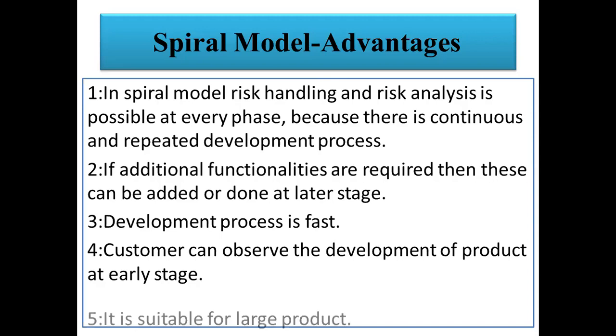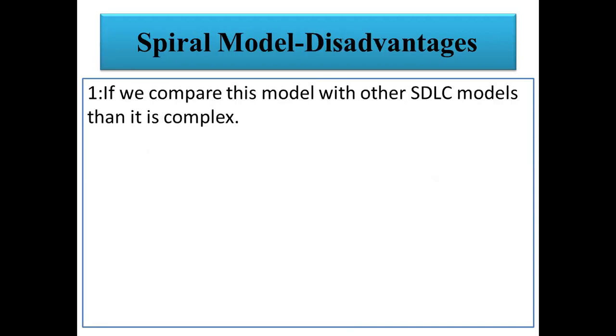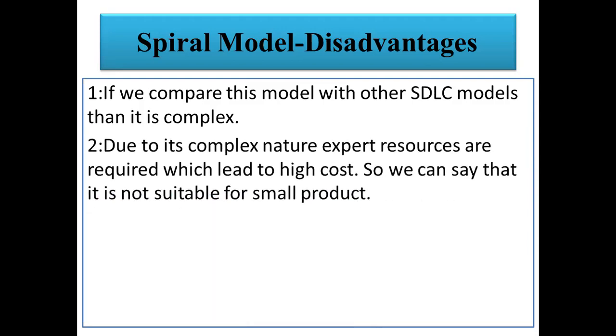What are the limitations of the spiral model? If we compare this model with other software development models, it is complex. In terms of complexity, each time we need to analyze and check the risk related to the project. So this is applicable only for large projects. So there is some complexity involved in the spiral model.